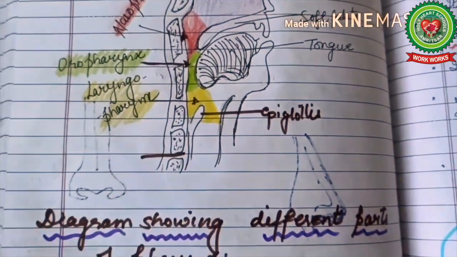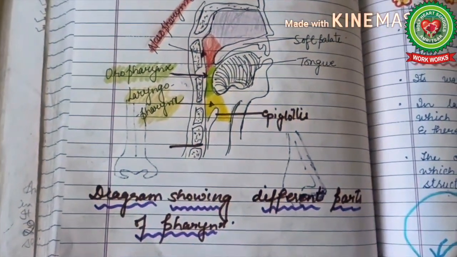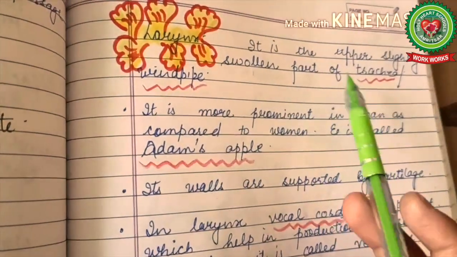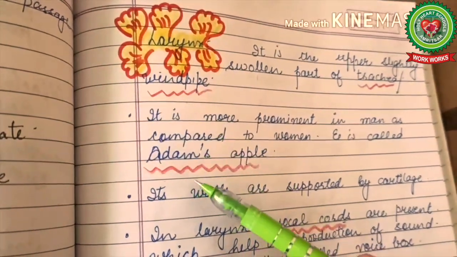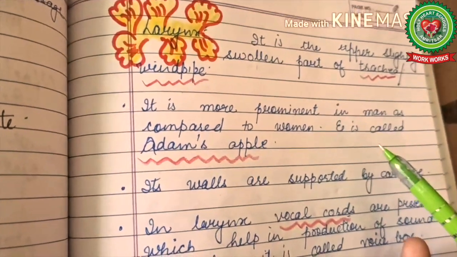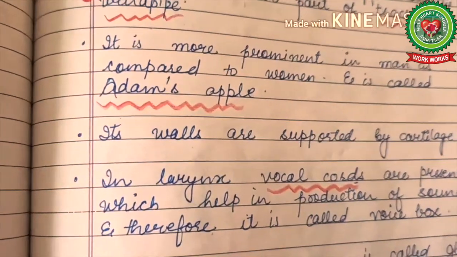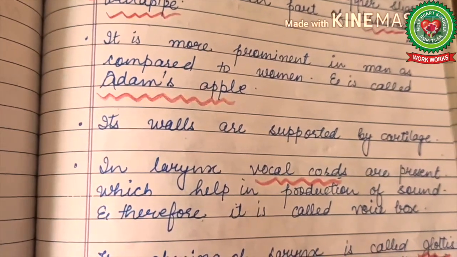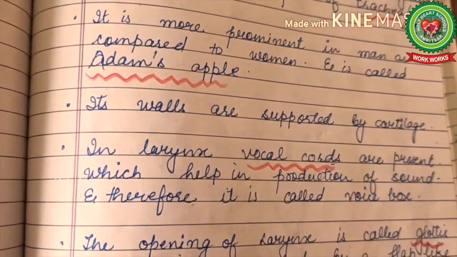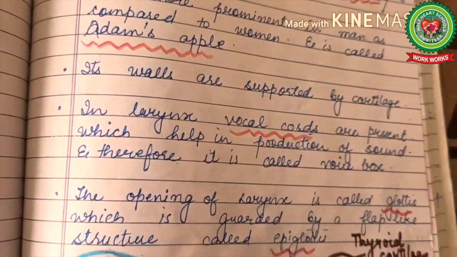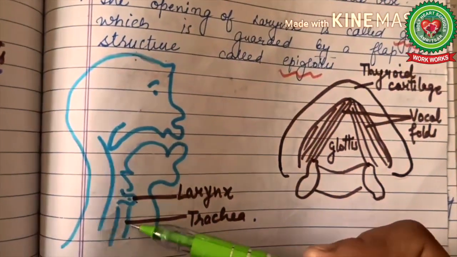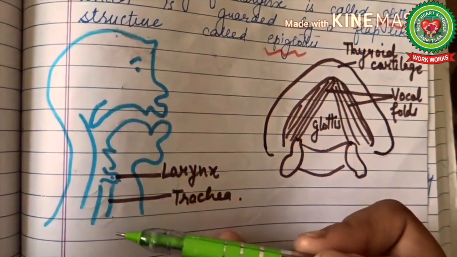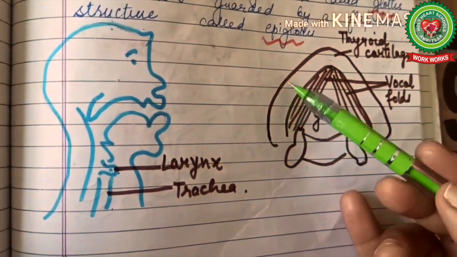Now this diagram shows you the different parts of the pharynx. Next is larynx. Larynx is the upper swollen part of the windpipe, that is trachea. It is more prominent in men as compared to women, and it is also called Adam's apple. Its walls are supported by cartilage, and in the larynx vocal cords are present which help in the production of sound, and therefore it is called voice box. Now children, look into this diagram. It is the slightly swollen part above the trachea, that is windpipe, this is larynx, and I have told you it is supported by cartilage.